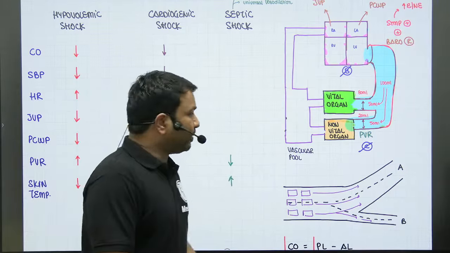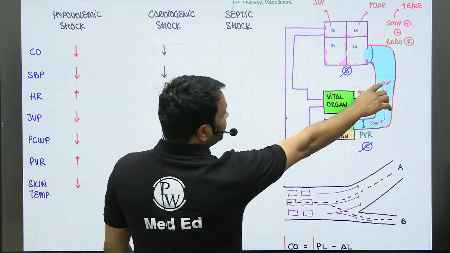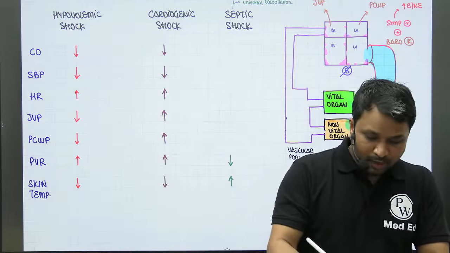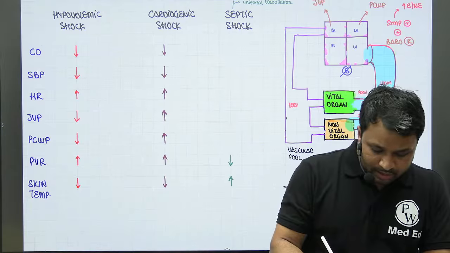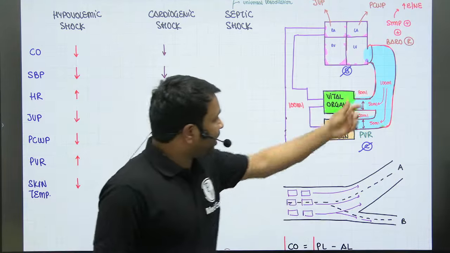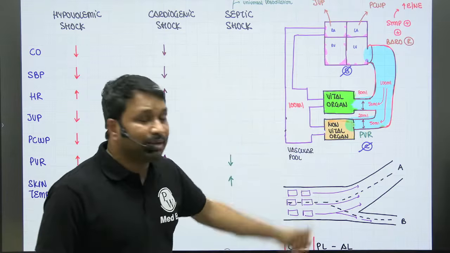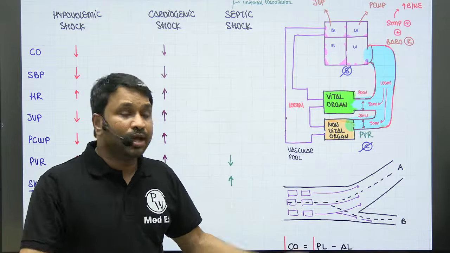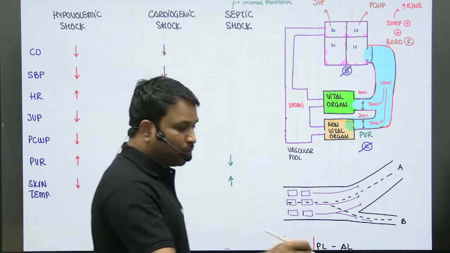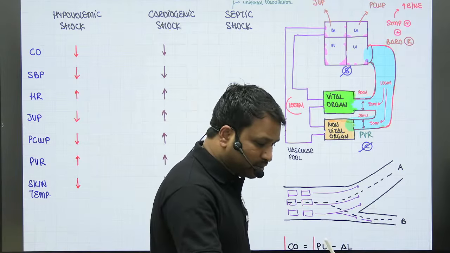Now what is going to happen is, I am saying 100 ml of blood used to go 80 to vital, 20 to non-vital. When it comes back to vascular pool, how much amount of blood was initially coming back? 100 ml. क्योंकि 80 vital से 20 non-vital से आना वापस 100 ही है. अब क्या हो गया? 100 में 50 vital, 50 non-vital, but coming back to vascular pool is how much? Same 100 ml. So blood coming back to the vascular pool will not change. So this volume that is going to come back to the vascular pool remains same.